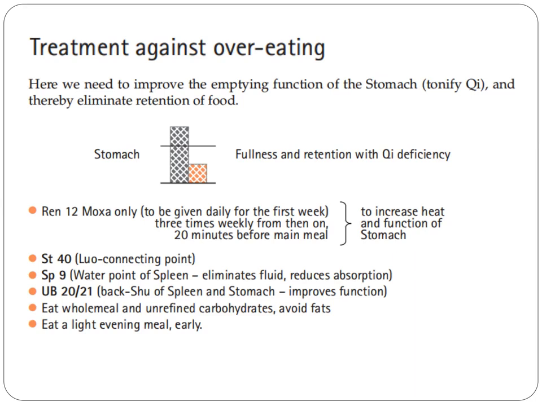UB20, UB21, which is the Bakshu point of the spleen and stomach, improves function. Eat whole meal and unrefined carbohydrates and avoid fats. Eat a light evening meal early.